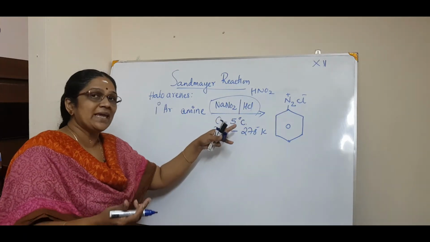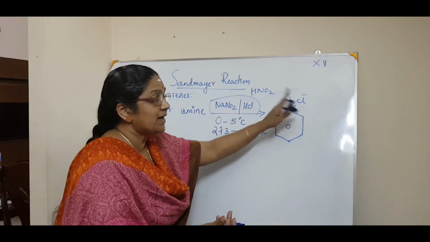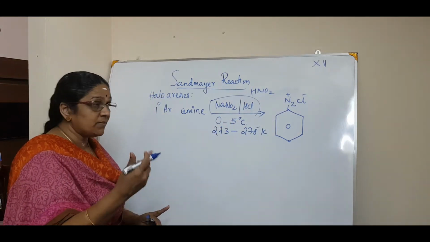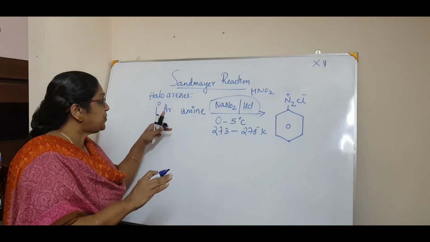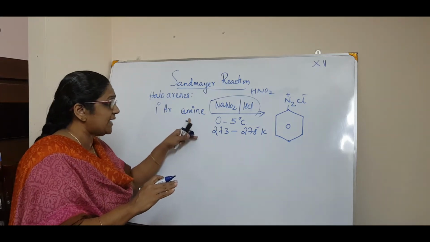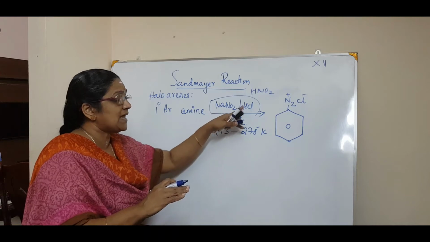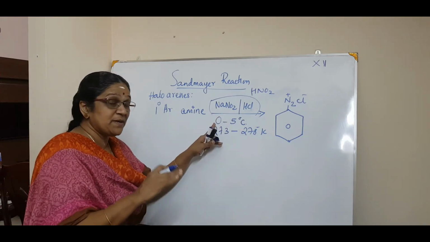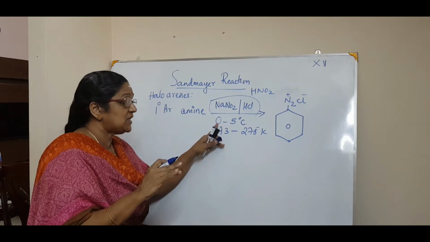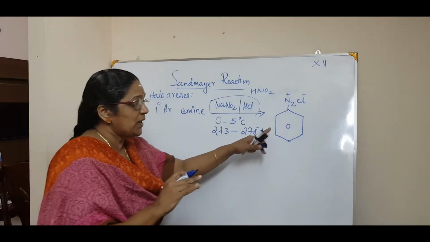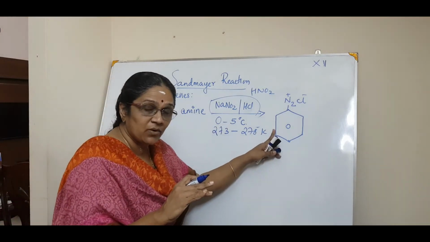So normally you take HCl, so normally you will get benzene diazonium chloride. So in the generic equation you can write primary aromatic amine, and on the arrow you have to write NaNO2/HCl, and you have to specify that temperature, 0 to 5 degrees centigrade. You will get benzene diazonium chloride.